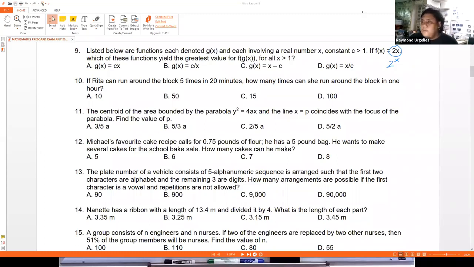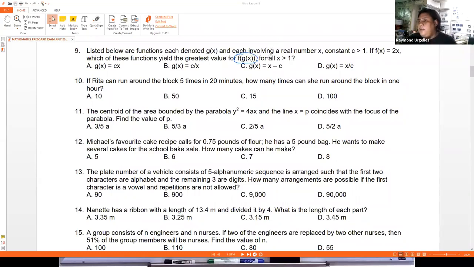What we want to know is which of these choices gives us the largest value of f of g of x.